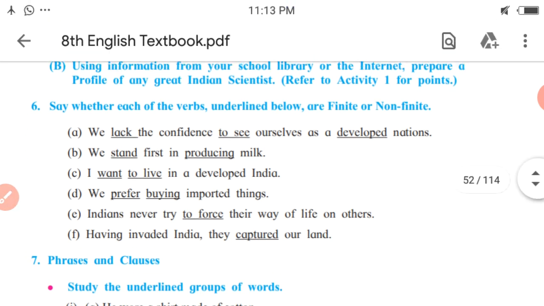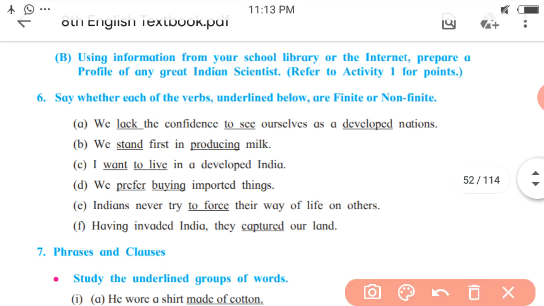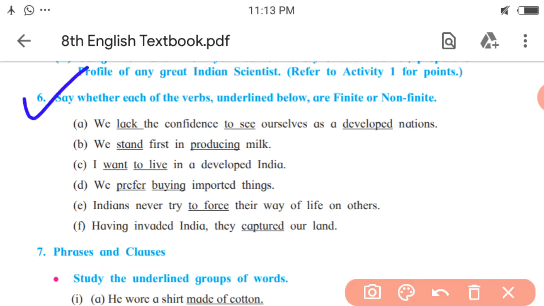Sixth activity, say whether each of the verbs underlined below are finite or non-finite verbs. So let me tell you what is finite and what is non-finite.